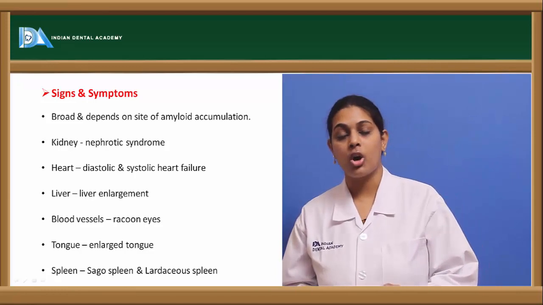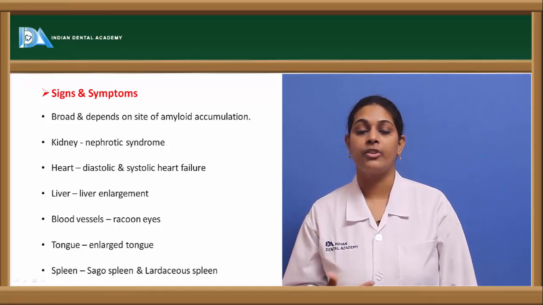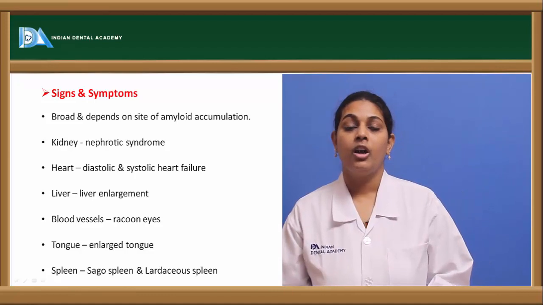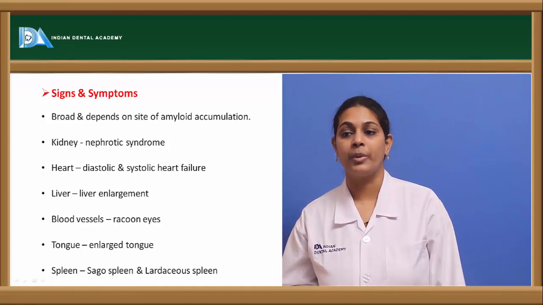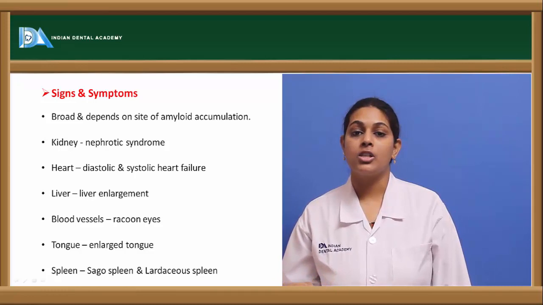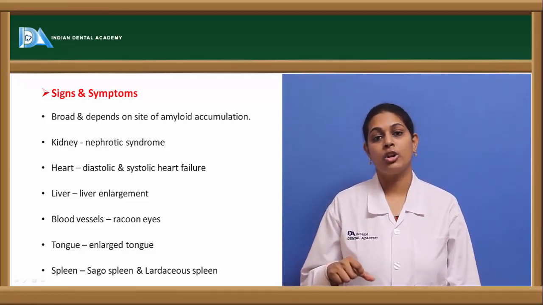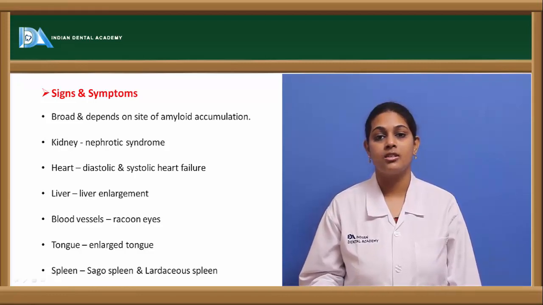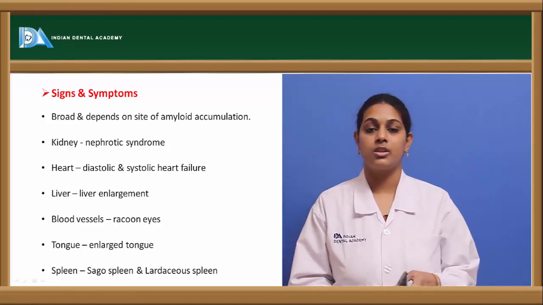And other than that, there is also alteration in the diastolic as well as systolic heart rhythms which might result in heart failure. Coming to the liver, in the gross section, when we see a cut, it could show liver enlargement, that is hepatomegaly. Other than that, we also see the cut section shows pale white. With that, the accumulation of amyloid gives a waxy-like substance. Since amyloid proteins give a starch-like constituent, it gives a waxy and translucent appearance.